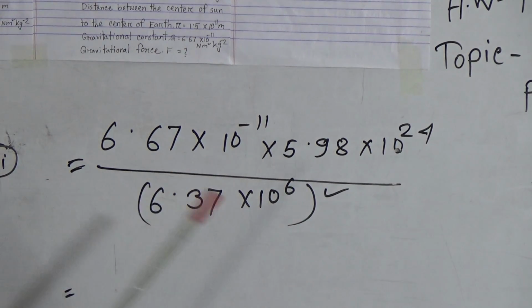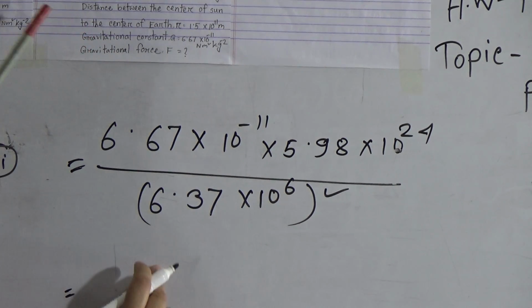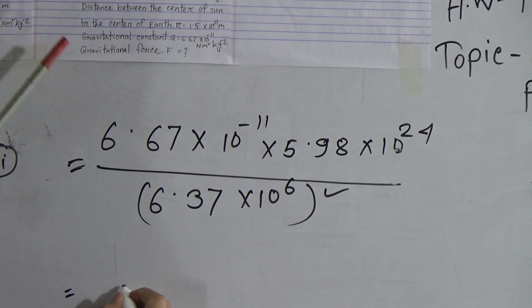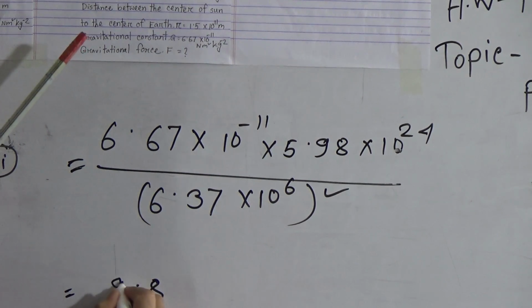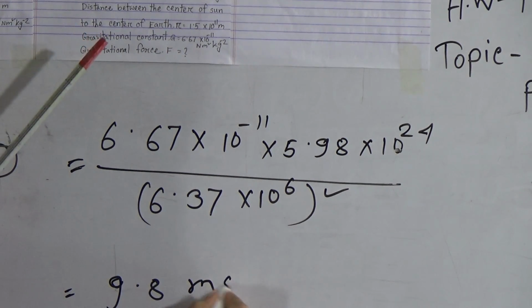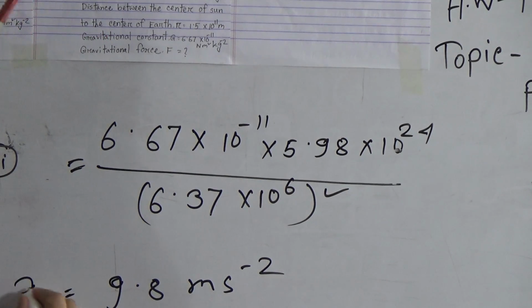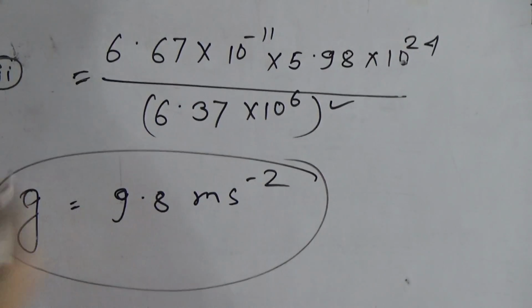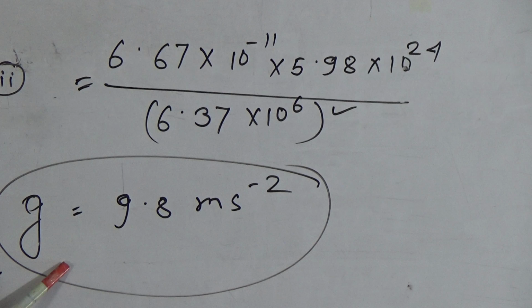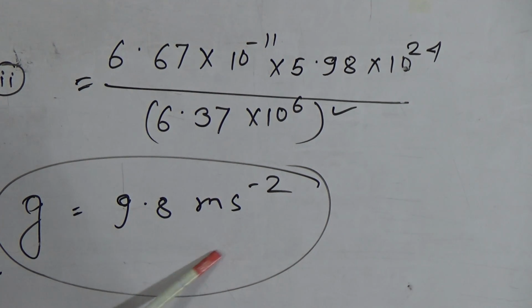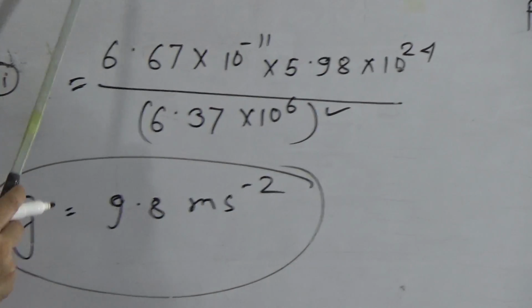Okay, my dear students, by doing this calculation we can easily find out the value of g, that means it will be 9.8 meter per second square. My dear students, this is the value of acceleration due to gravity, that means g equals 9.8 meter per second square. Now come to problem number 1.